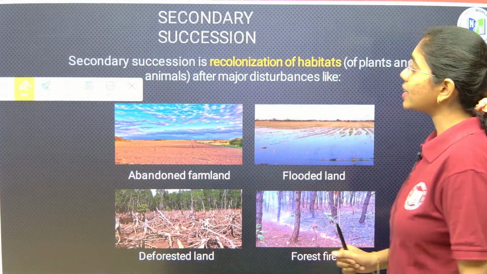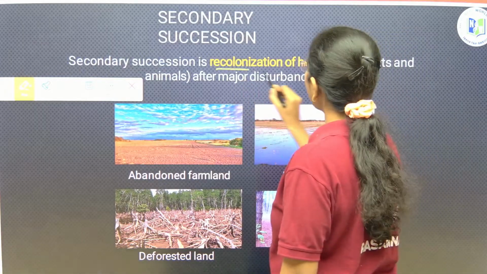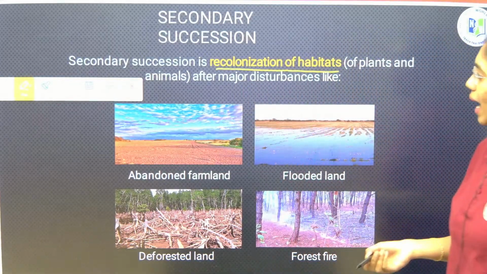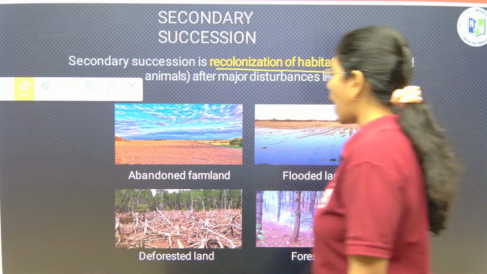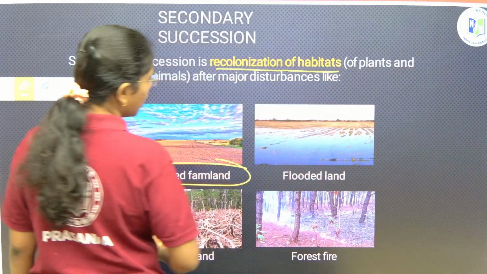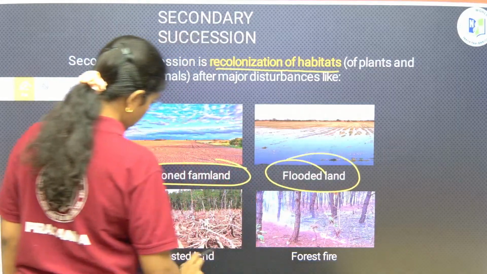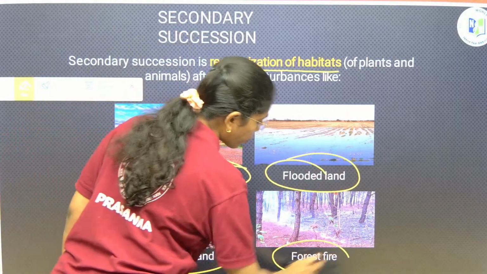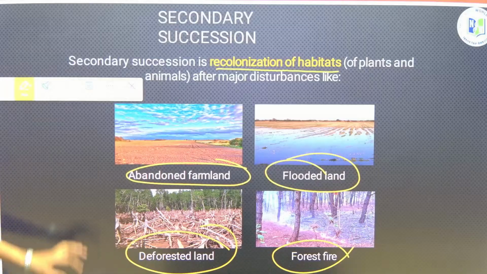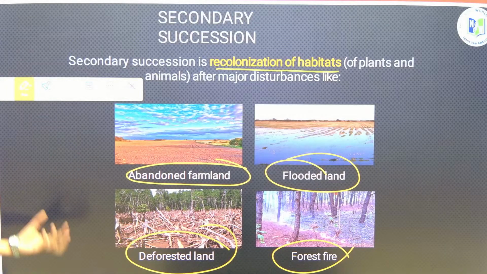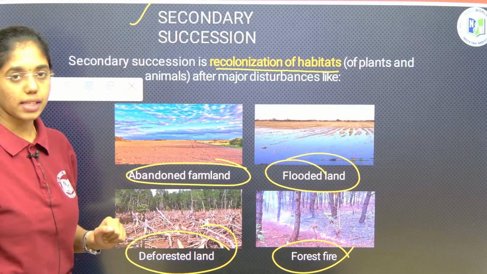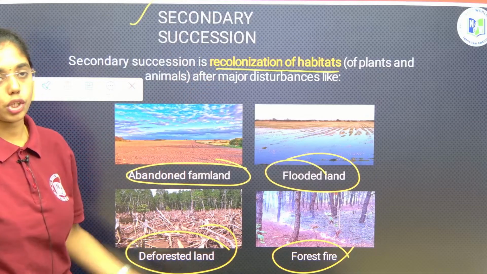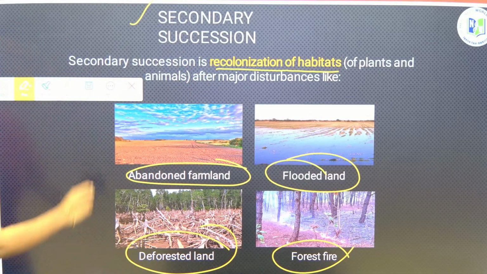Secondary succession is recolonization of the habitats of plants and animals after major disturbances like abandoned farmland, flooded land, deforested land or forest fire. Because of any of these calamities, the destruction that happens on the land, the life will build again. That process of succession is secondary succession. Fine, right?